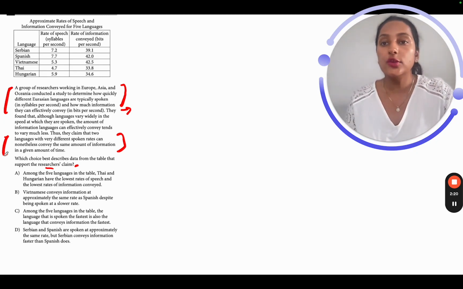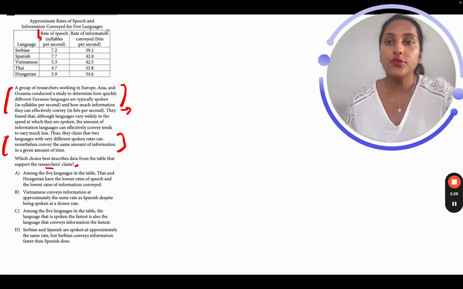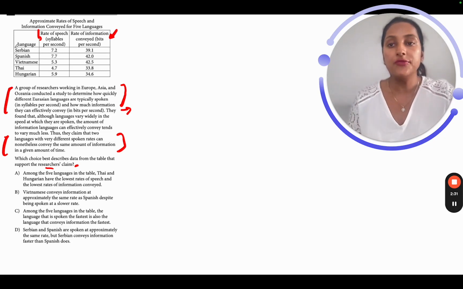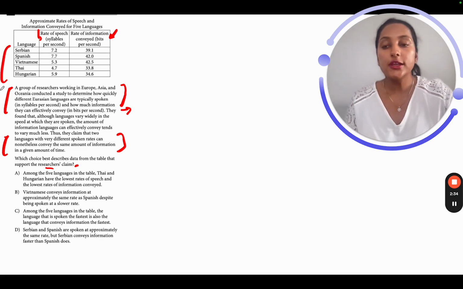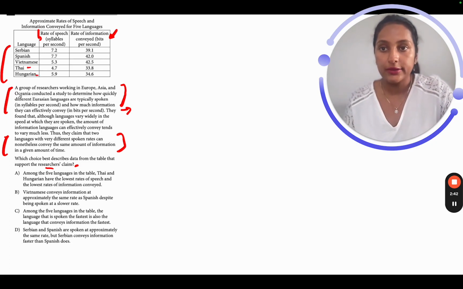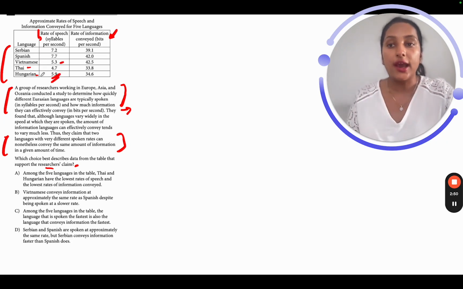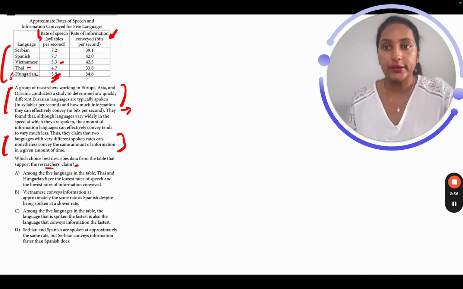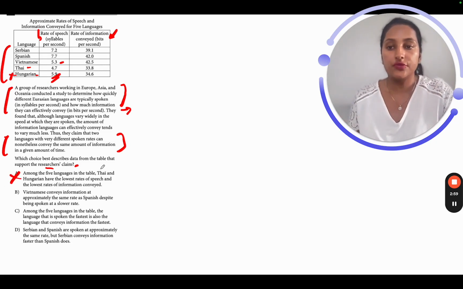So let's quickly go ahead and look at this table over here. Approximate rates of speech and information conveyed for 5 languages. So we have got the speed and we've got the information conveyed in a particular time for 5 languages here. Let's go ahead and start eliminating our options. A. Among the 5 languages in the table, Thai and Hungarian have the lowest rates of speech. Okay, let's concentrate on Thai and Hungarian. Okay, 4.7 and 5.9. 5.9 is clearly not the slowest, right? There is 5.3 as well. So I could say that Thai and Vietnamese are the languages that have the slowest rate of speech, not Hungarian. So this is definitely out. Incorrect information from the table.